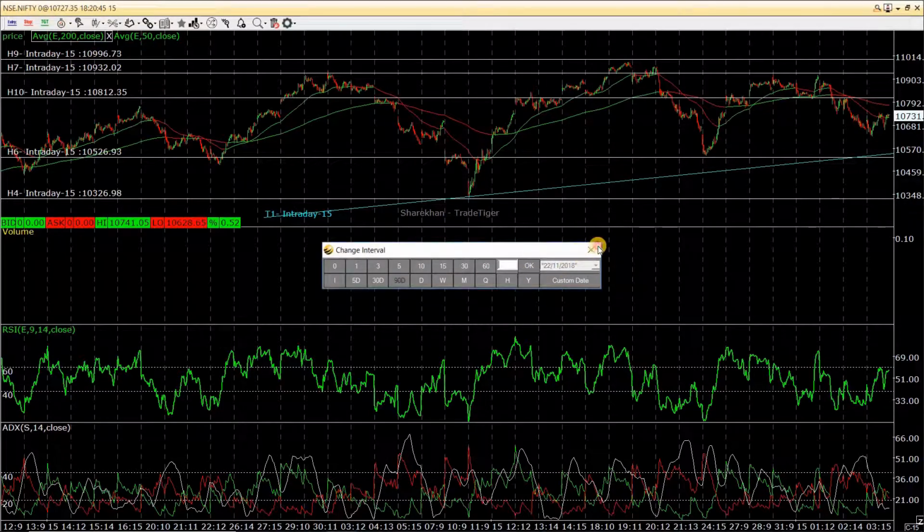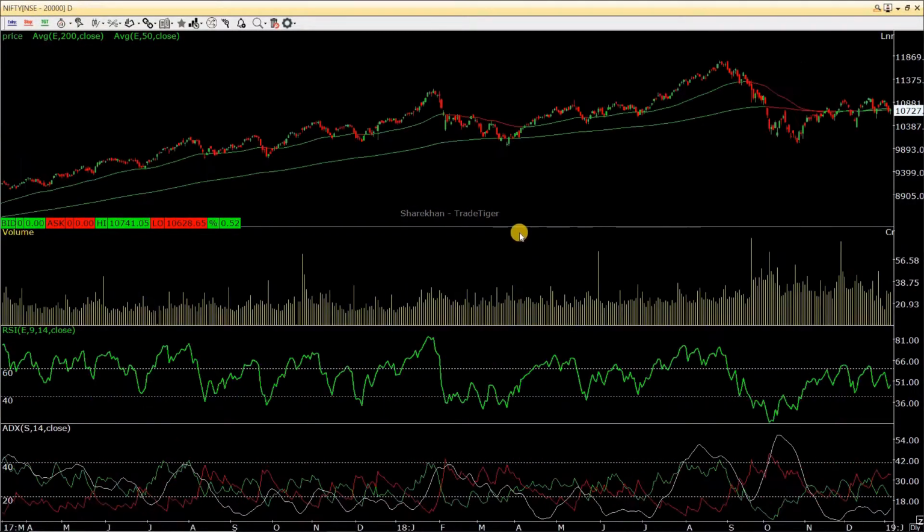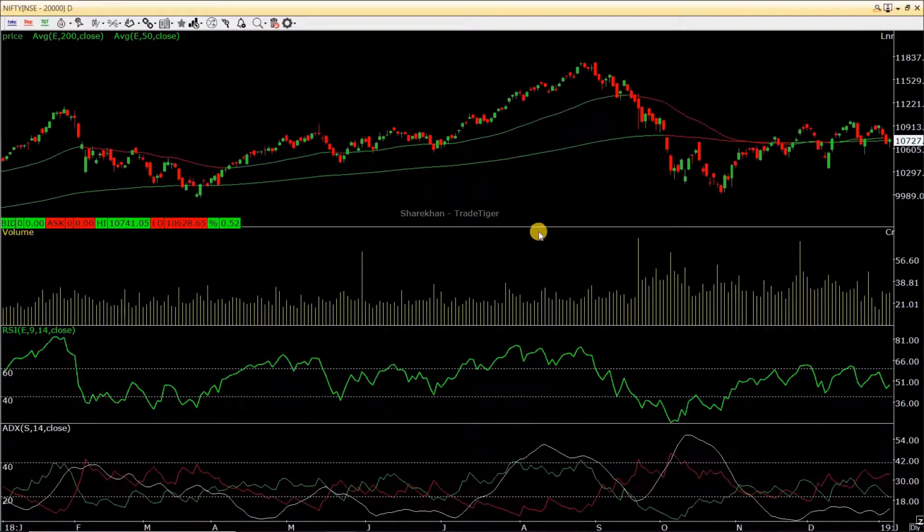And let's have a look at the daily chart also. In the daily chart, the moving averages clearly show a sideways movement, though it does seem to make higher highs and higher lows. The moving averages are not showing any significant divergence in any specific direction, but the RSI is definitely showing a loss of momentum on the up move, also showing a bearish trend. As you can see, it has shown it previously also, just 3 to 4 days back.